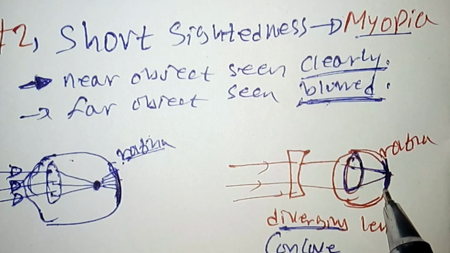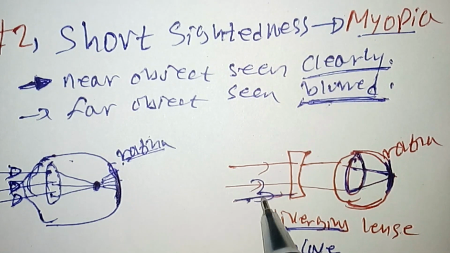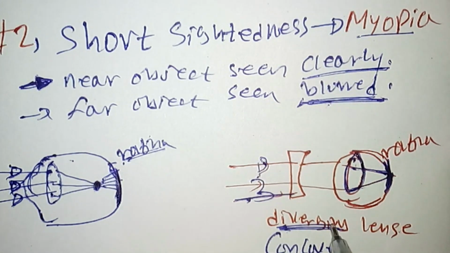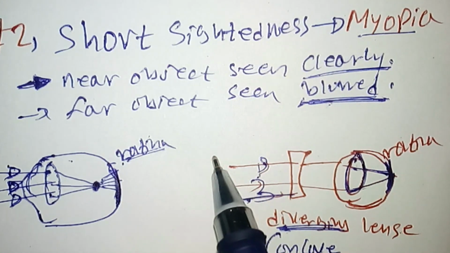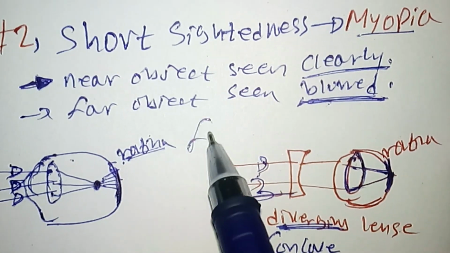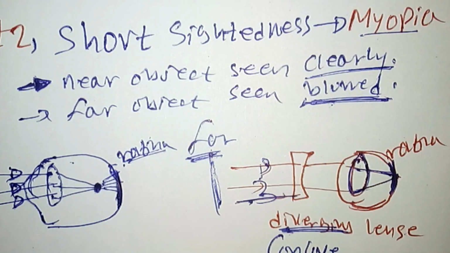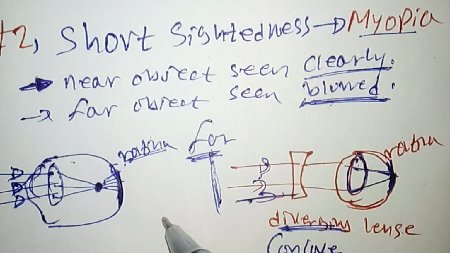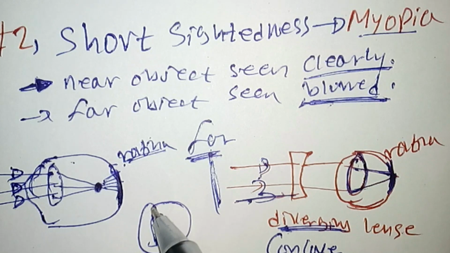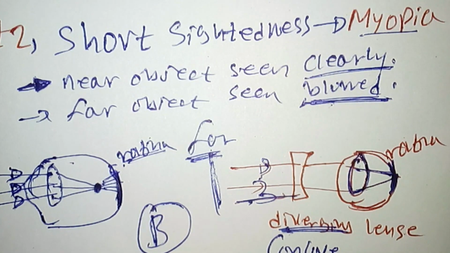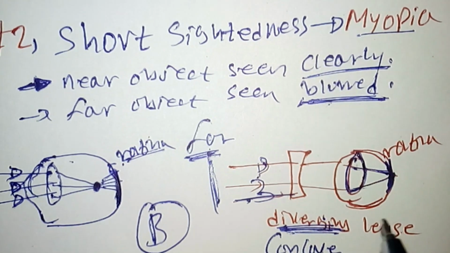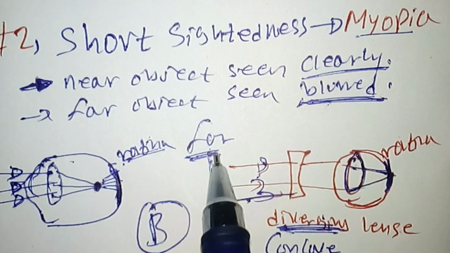It forms the clear image. So the correct answer for this question is a diverging lens, or a concave lens, to refocus the distant objects at a closer distance. So the correct answer is alternative B, which says a diverging lens to refocus the distant objects at a closer distance. To correct myopia, we use diverging lenses to refocus the distant objects at a closer distance.